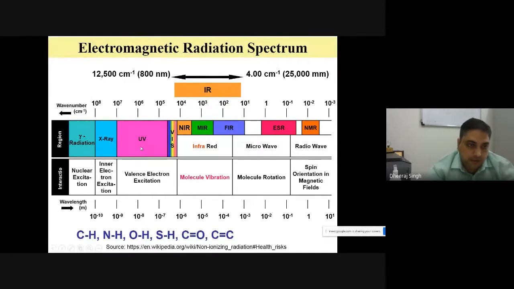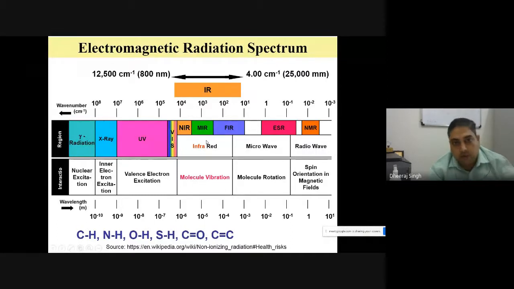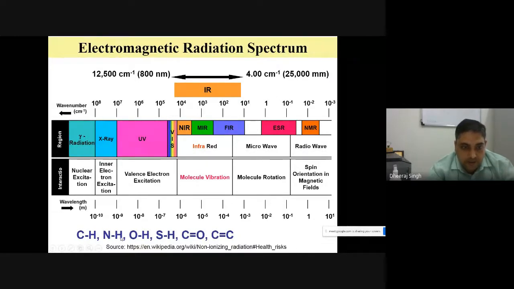Further, if you incident UV region light on your molecule, it is UV visible absorption, then X-ray spectroscopy, gamma. So all these types of spectroscopy techniques can be achieved by applying light to any molecules and material. Since we are going to focus only on this part, the molecular vibrations of molecules, which give information by Raman spectroscopy, and you know that all molecules and materials are generally made of various functional groups like CH, NH, OH, SH, CO, CC.